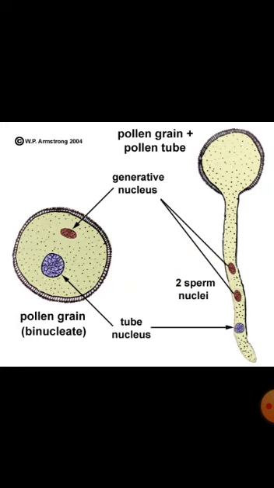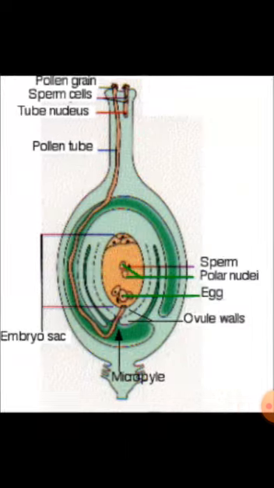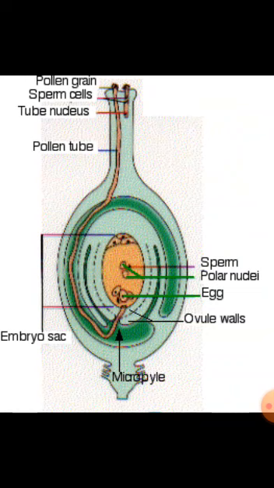ovule for fertilizing it. Now, let us study the structure of carpel, that is the female reproductive organ. As we know, ovary contains ovule which encloses the egg, two synergids, two polar nuclei right at the center and three antipodals at the tip. The pollen tube enters through a small opening called the micropyle. One of the male nuclei from the pollen tube fuses with the egg, and this is called fertilization.